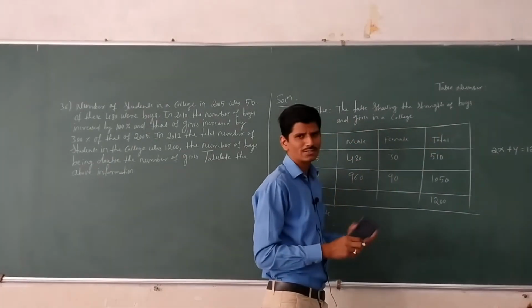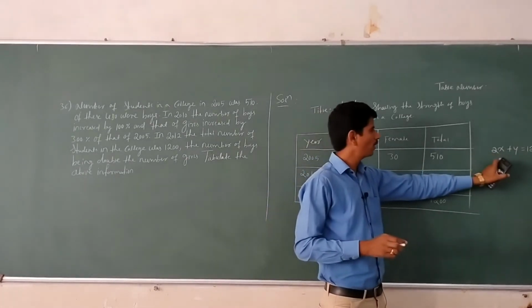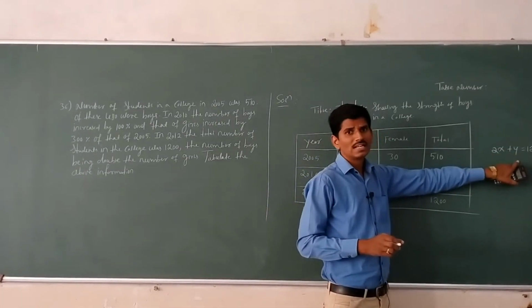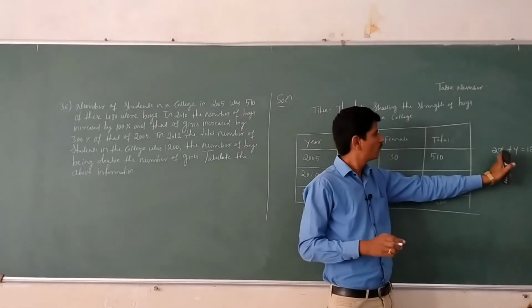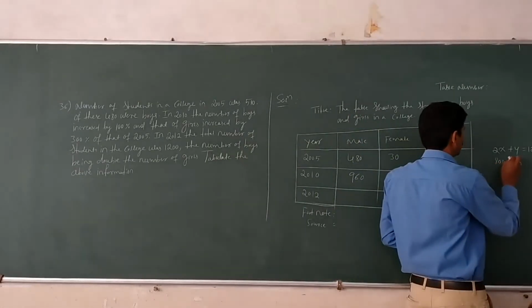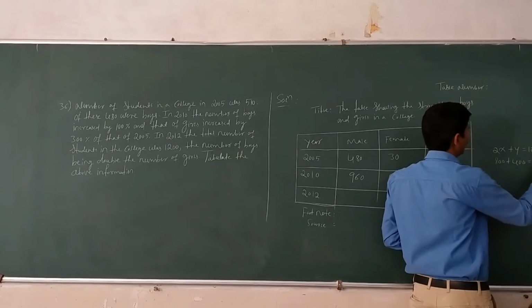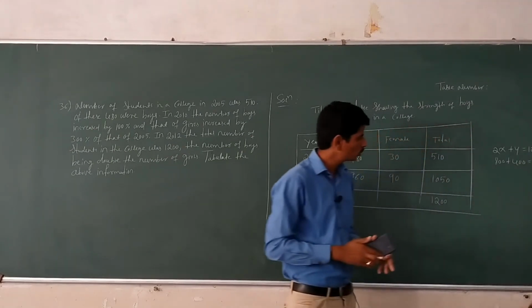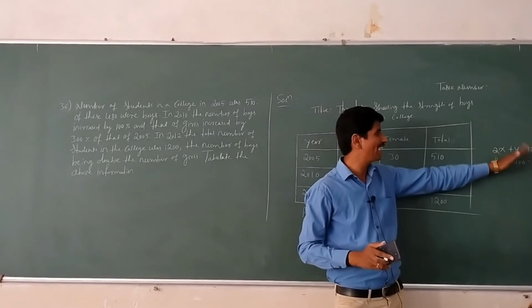Suppose if you took x value as 200, 200 plus 400, that is 600. It is not possible. Suppose if you took x as 400, 400 plus 400 is 800, y is 400, equal to 1200. It satisfies. 800 plus 400 equal to 1200. Here the number of boys is double the girls.